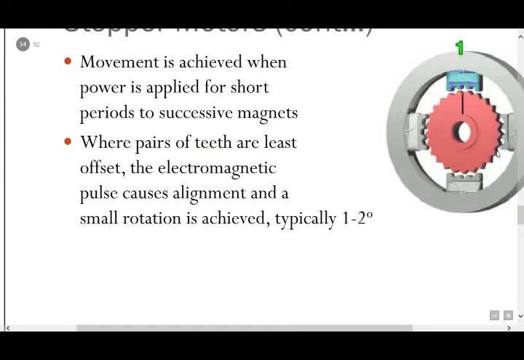Movement is achieved when the power is applied for short periods to successive magnets. Where pairs of teeth are least offset, the electromagnetic pulse causes alignment and a small rotation is achieved, 1 to 2 degrees, first stage.